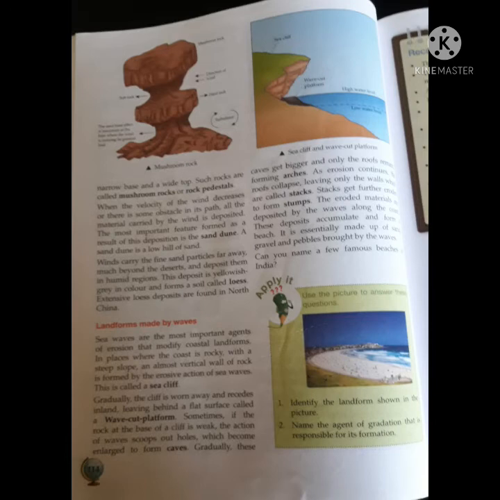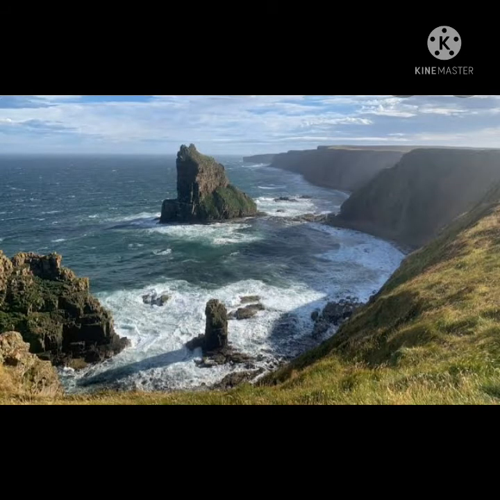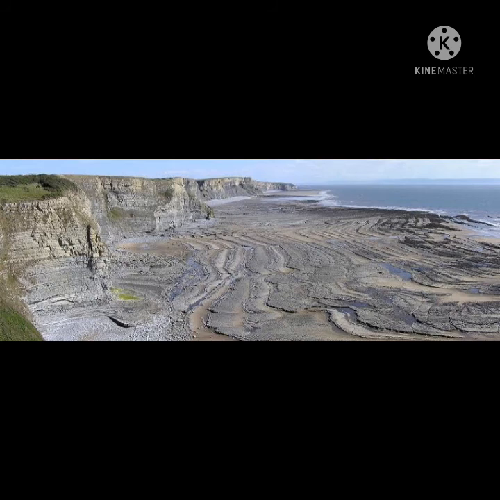Landforms made by waves. Sea waves are the most important agents of erosion and they modify coastal landforms. In places where the coast is rocky with a steep slope, the waves erode the slope and sea cliffs are formed. When these sea cliffs wear away and recede inland, leaving behind a flat surface, a wave-cut platform is formed.